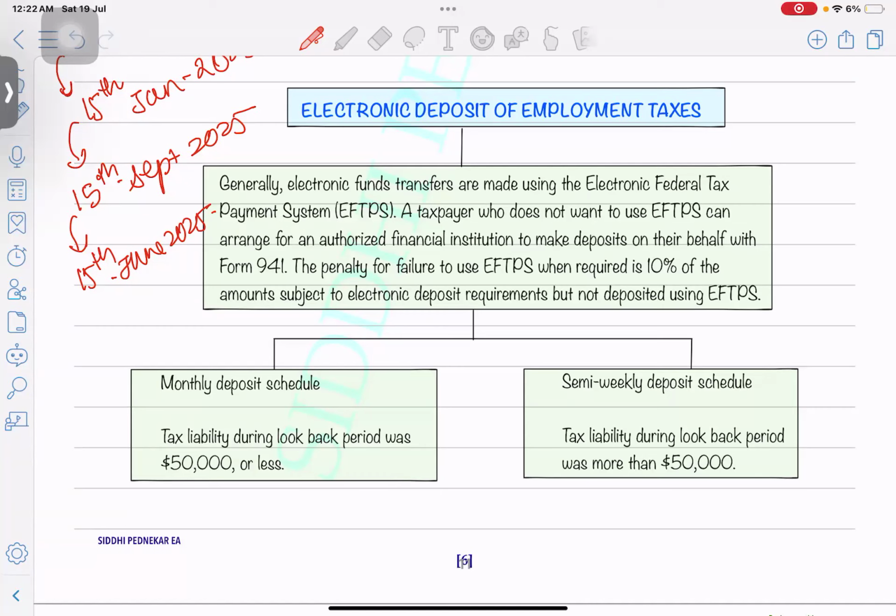If you do not pay through electronic deposit, there will be a penalty, $50,000 or less. And a weekly deposit schedule is also there, so you can go for monthly or weekly depending on your payroll size, how many employees there are.